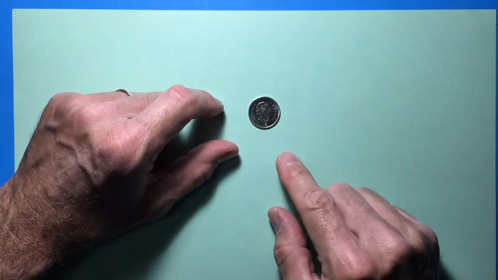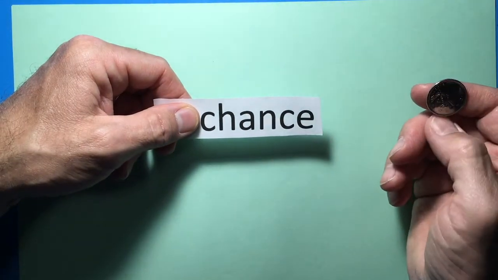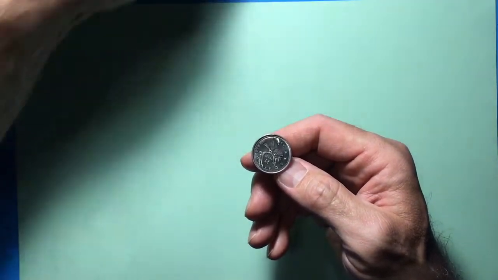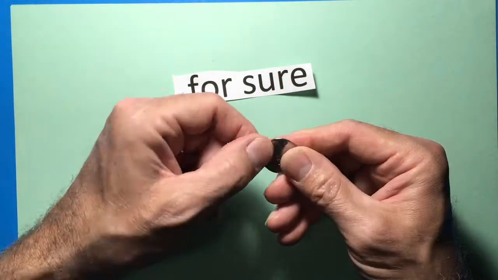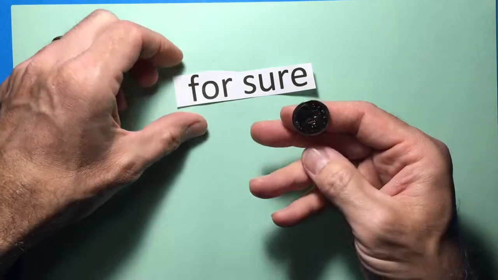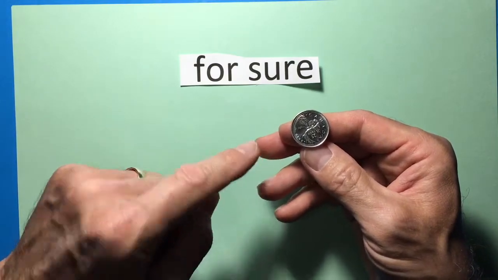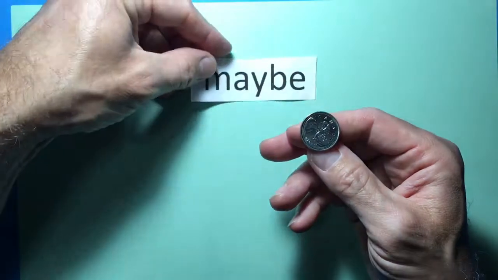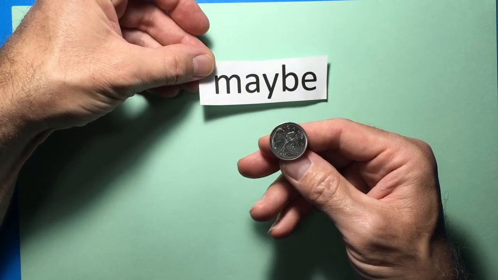So the reason why people use a coin is that it introduces an element of chance in what you're doing. You don't know for sure which side this coin is going to land. I can't say when I flip this that it's going to come up either heads or tails. I might say, well, maybe it'll come up heads, or maybe it'll come up tails.